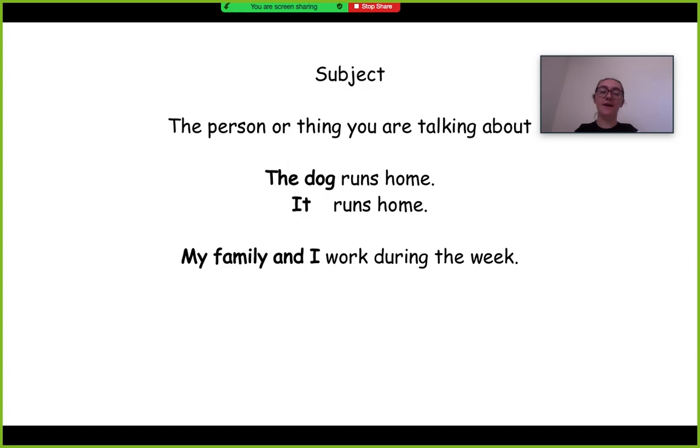So the next part is my family and I work during the week. You'll see the bold my family and I. This part right here, my family and I, that is the subject. But we could also say we work during the week, because we is talking about yourself and other people. It's plural because it's talking about you and other people. So that's why you can say my family and I, or you could say we work during the week. My family and I is the subject. We is the subject. Both are the subject.